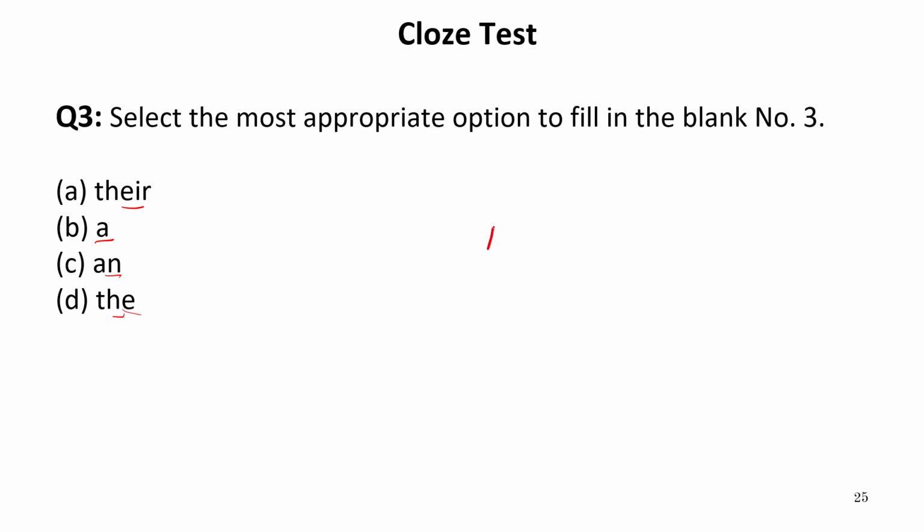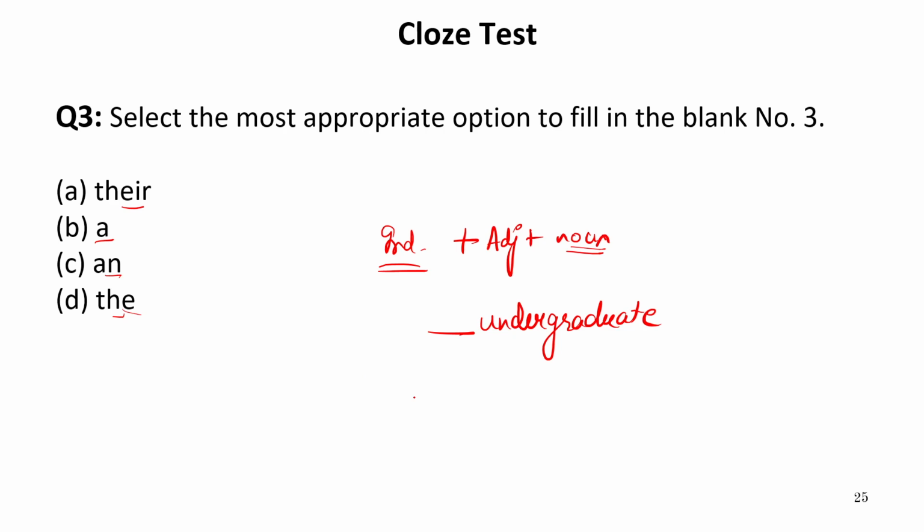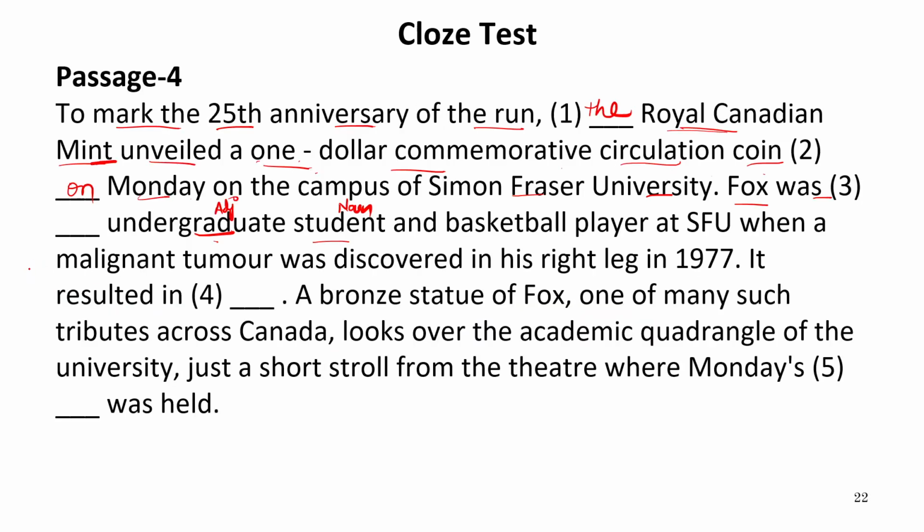Whenever we have a structure like adjective plus noun, we always have an indefinite article before it. Now, the word is undergraduate, before which we have to use an article. Undergraduate begins with a vowel sound, so we should write an before it. So, an undergraduate. Our answer is an.